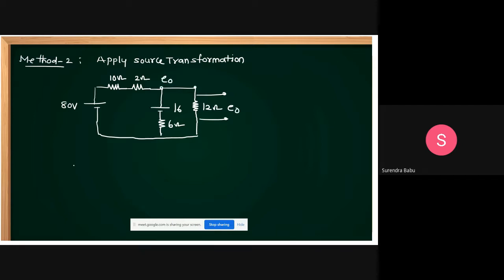Now apply nodal analysis. This is E naught minus 80 by 10 plus 2, plus E naught minus 16 by 6, plus E naught by 12 is equal to 0. Is it okay? Then you simplify this one. How much can you get, students?